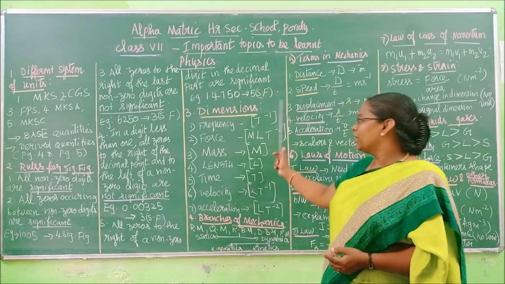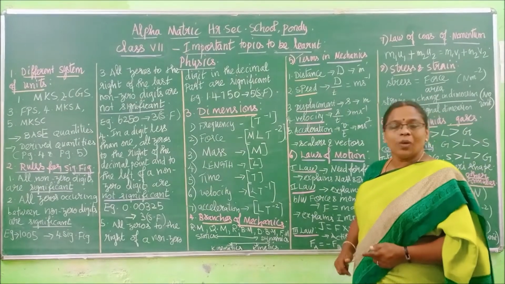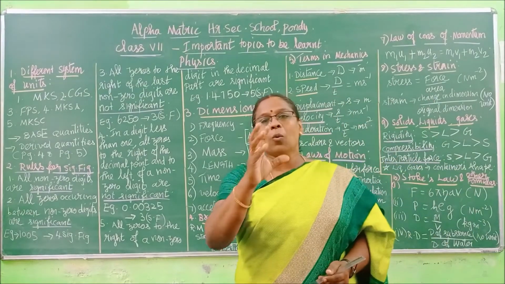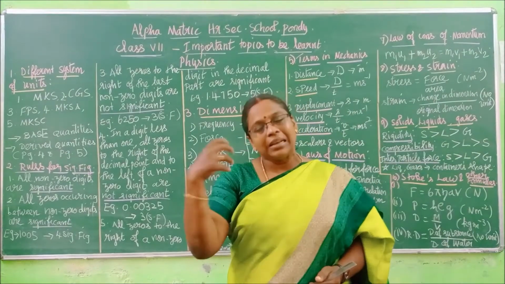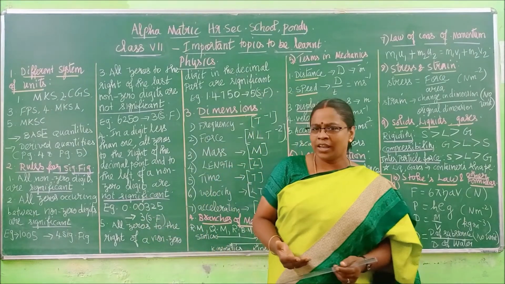Clear, children? Right. Next we are moving to the third topic, which is called dimensions. What are dimensions? We have quantities, for example, mass, length, time. We have so many quantities around us, correct?